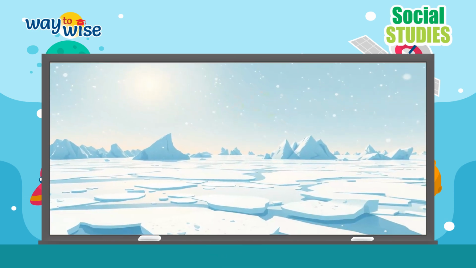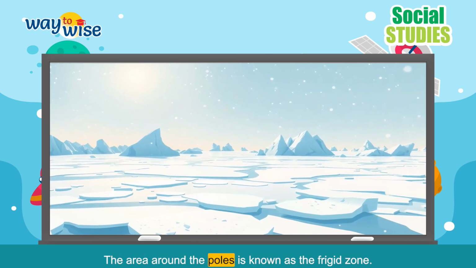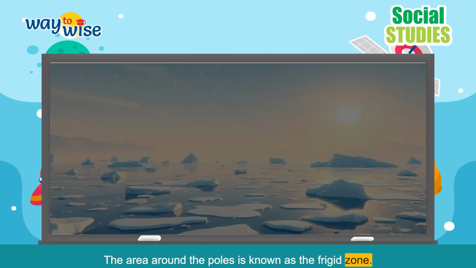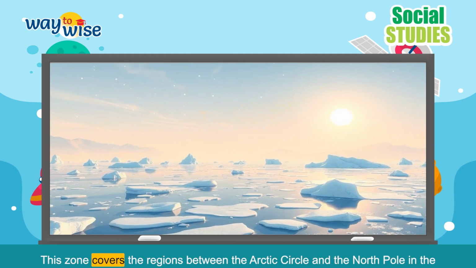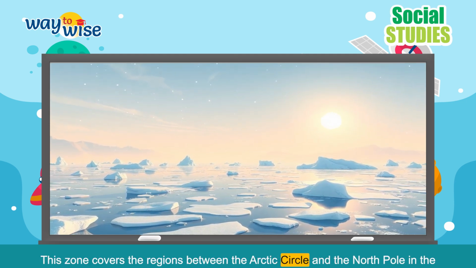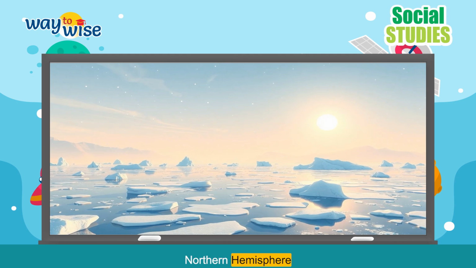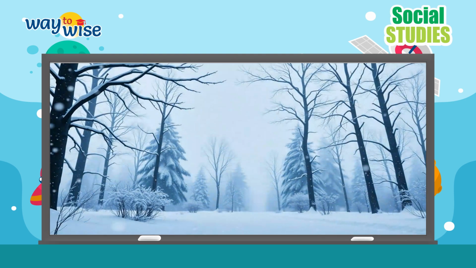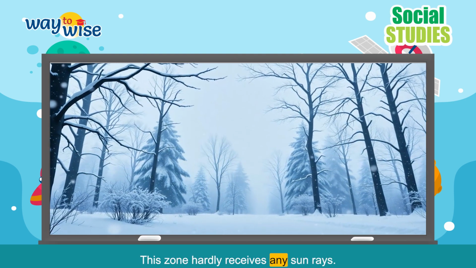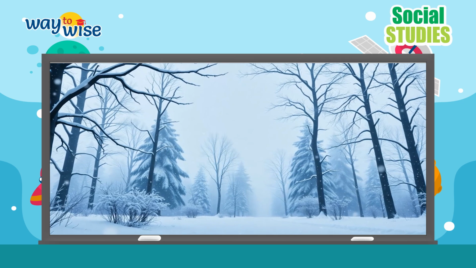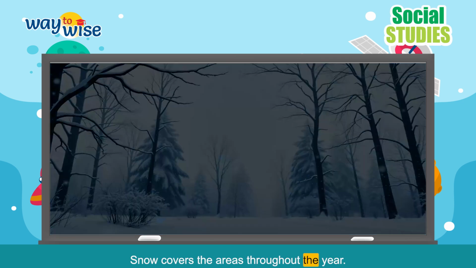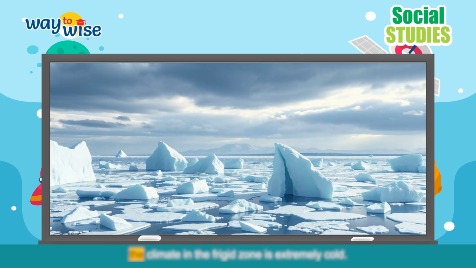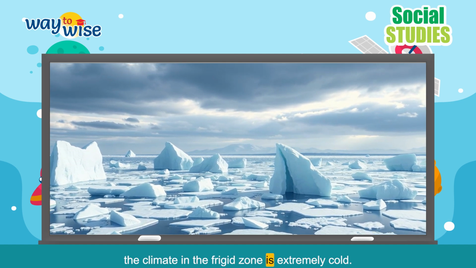Frigid zone. The area around the poles is known as the frigid zone. This zone covers the regions between the Arctic Circle and the North Pole in the Northern Hemisphere, and the region between the Antarctic Circle and the South Pole in the Southern Hemisphere. This zone hardly receives any sun rays. Snow covers the areas throughout the year. Therefore, the climate in the frigid zone is extremely cold.